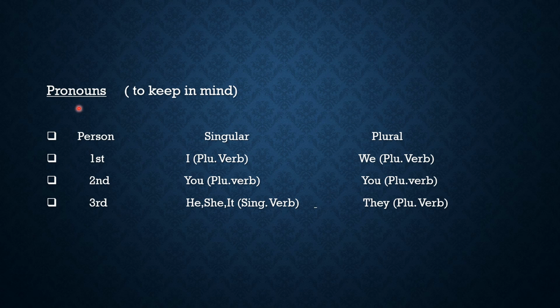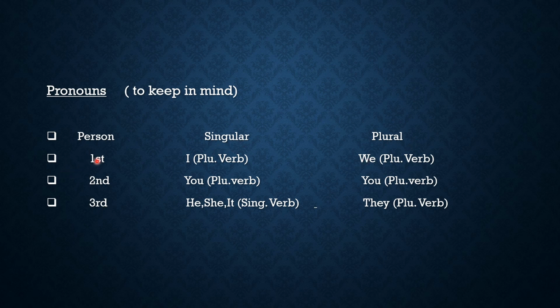Now, there are some pronouns that you should keep in your mind while framing a sentence, and all these come in the place of a subject. Okay, for example, see how it is written. This is person, first person. In your Sanskrit also you have pratham purush, dvitiya purush, and tritiya purush, and singular and plural.